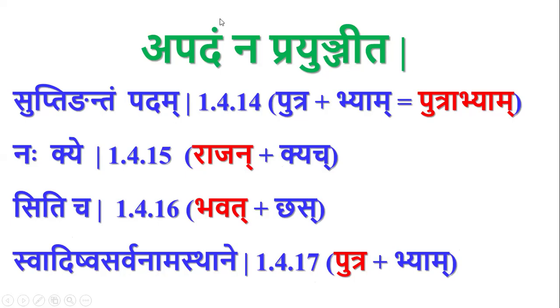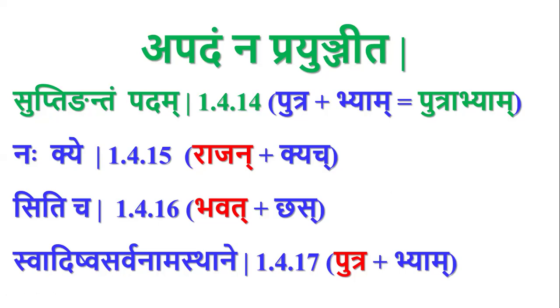But this apadam, which is told by this sutra, is concerned with the first sutra, suptigantam padam. So, whatever words we are using in the language should be pada, and that padasangha, which is told there, is restricted to the words which are given by this sutra, suptigantam padam. The definition of the pada given by these 3 sutras is restricted only to the scope of grammar.